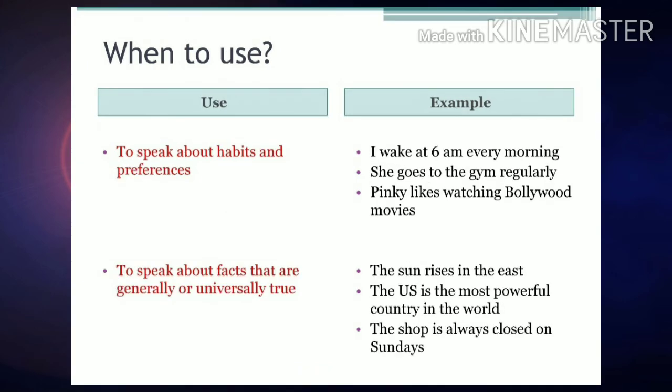To speak about habits and preferences. If it is a habit, you have to use simple present tense. I wake at 6 a.m. every morning. She goes to the gym regularly. Pinky likes watching Bollywood movies. All these are habits. And next one is to speak about facts that are generally or universally true. The sun rises in the east. There is no change for it. If it is a permanent truth, you must use simple present tense. The US is the most powerful country in the world. The shop is always closed on Sundays. These are regular things or facts. So you must use the simple present tense.